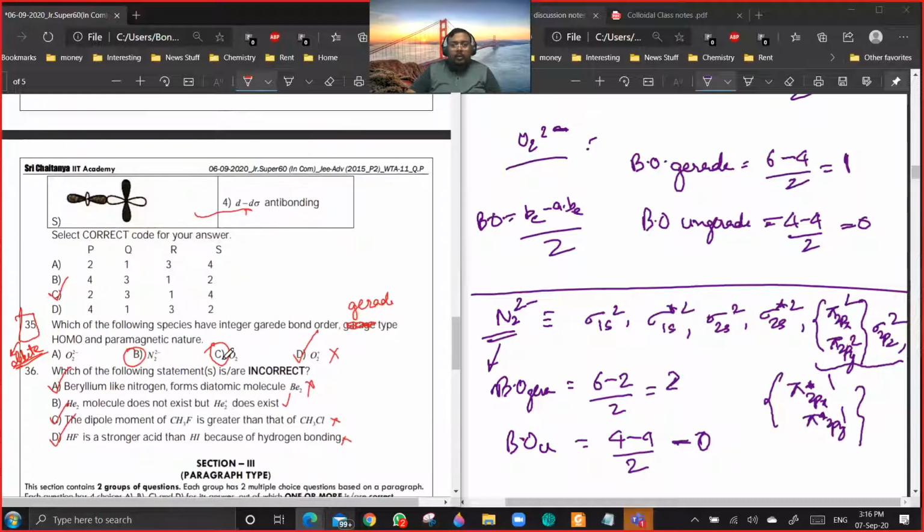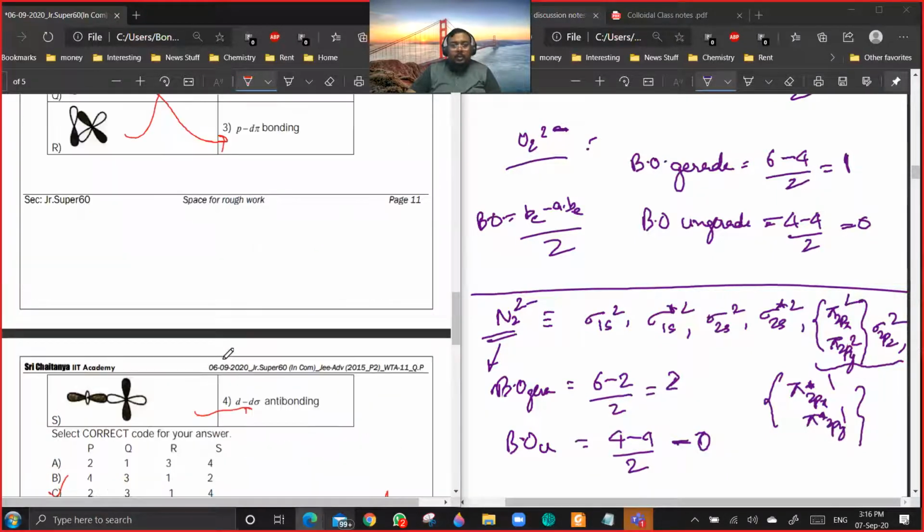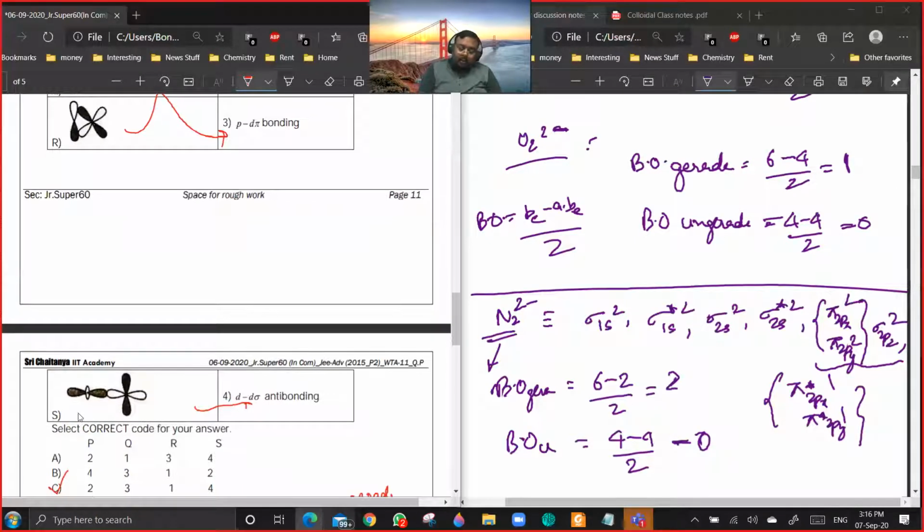Question 34. Which one? Yes. You see, this is dz square, and if dz square is oriented along with dx square minus y square in this manner, then it can form an anti-bonding orbital.